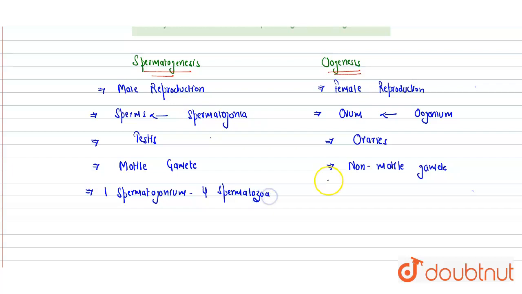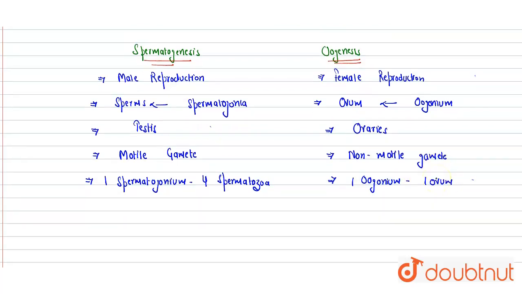Here, from one oogonium, one ovum is being released. In spermatogenesis, no polar bodies are formed.